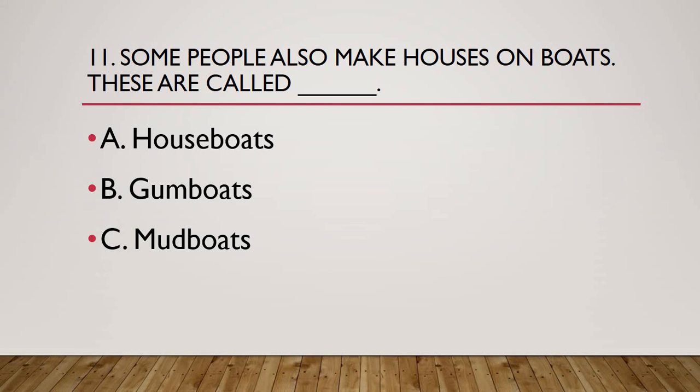So yes, if you go to Venice, it is a place where the city is entirely on water. Even if you go to the market, the library, or schools, you need to travel in a boat. That is compulsory for them, because roads are not there. So some people also make houses on boats.